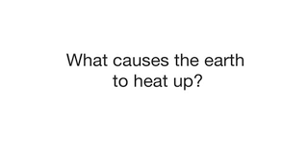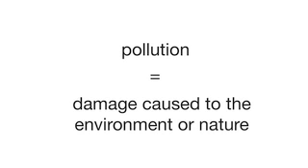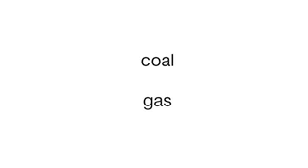Let's listen to the professor again. Pollution, the burning of natural resources such as coal and oil. When we burn enough of them, the gases they release warm the earth. Pollution is when damage is caused to the environment or nature. Often this is because of garbage. Let's look at the next phrase, natural resources. Natural resources are materials in nature that we use, like coal or gas.